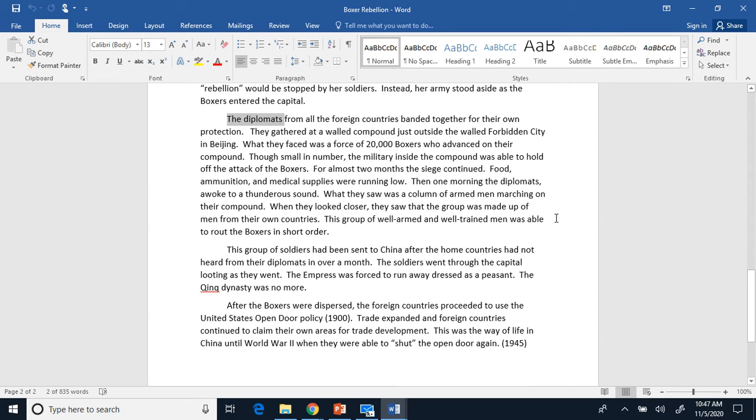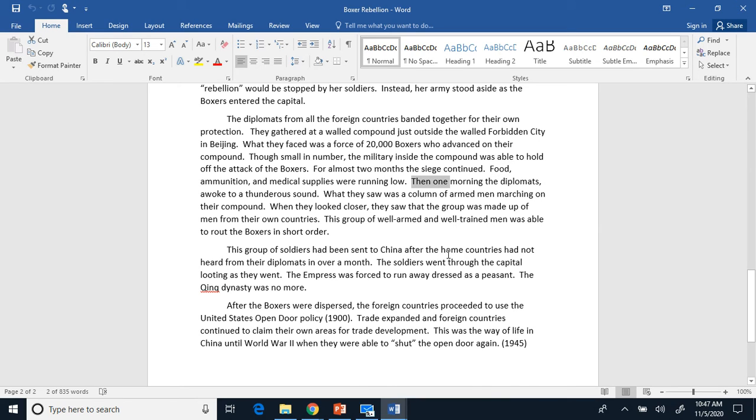The diplomats from all the foreign countries banded together for their own protection. They gathered at a walled compound just outside of the walled Forbidden City in Beijing. What they faced was a force of 20,000 Boxers who had advanced on their compound. Though small in number, the military inside the compound was able to hold off the attack of the Boxers. For almost 2 months, the siege continued. Food, ammunition, and medical supplies were running low.